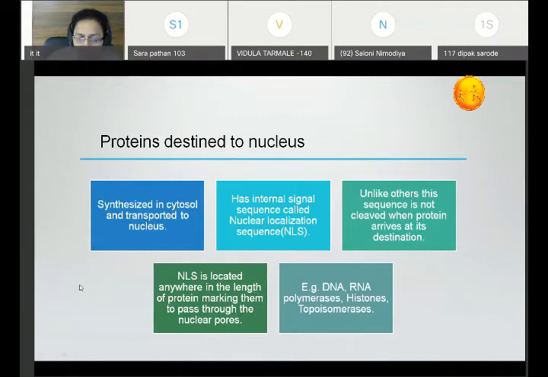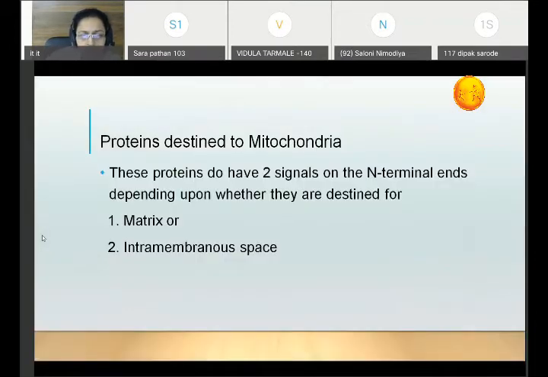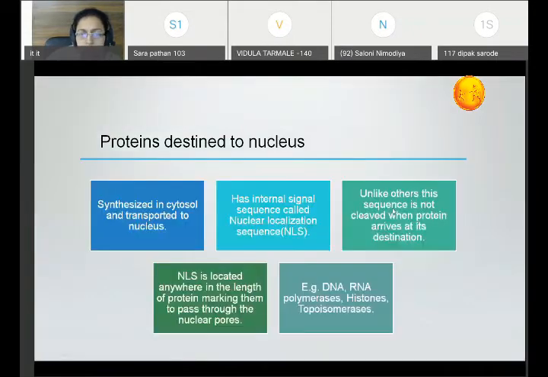Otherwise, proteins for the matrix or the mitochondria have signal sequences at the N-terminal ends. But proteins directed to the nucleus have the signal sequences anywhere in the length of that particular protein. I have already given you the names of those proteins which are destined to the nucleus.